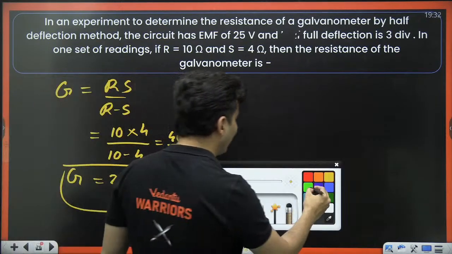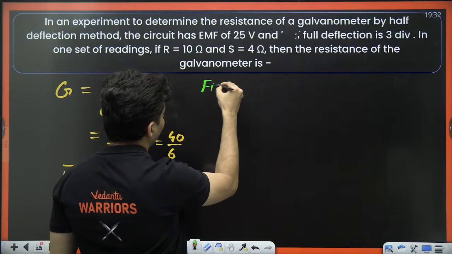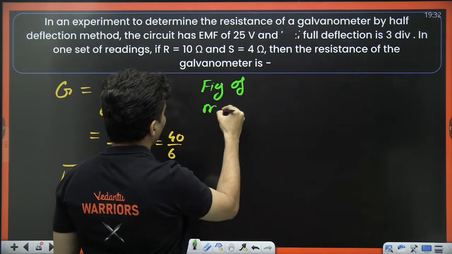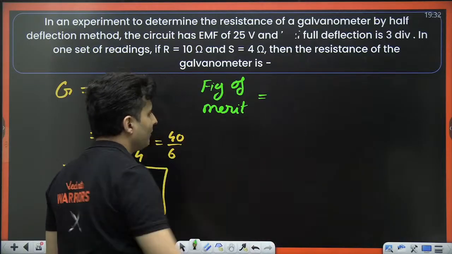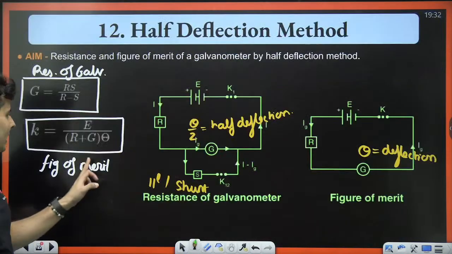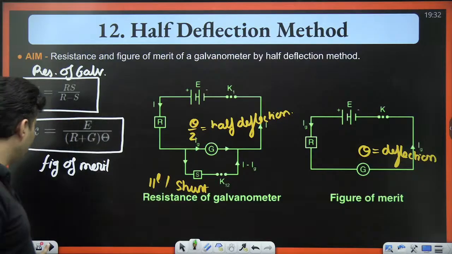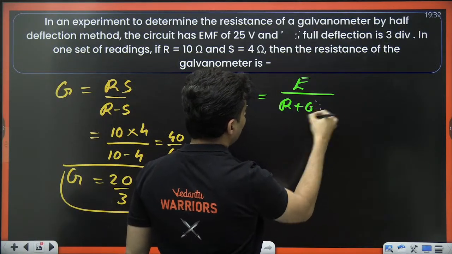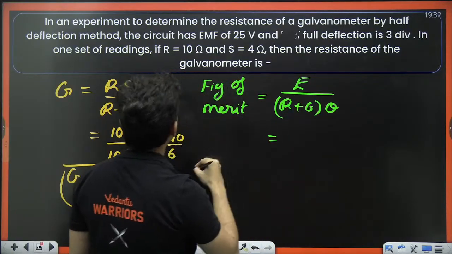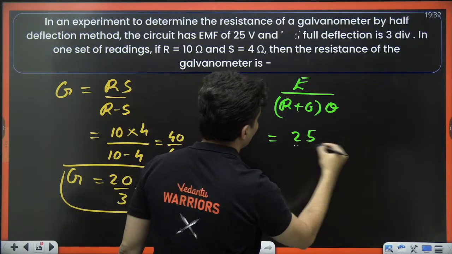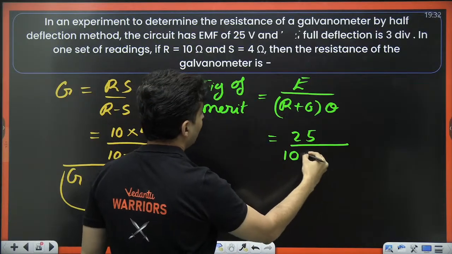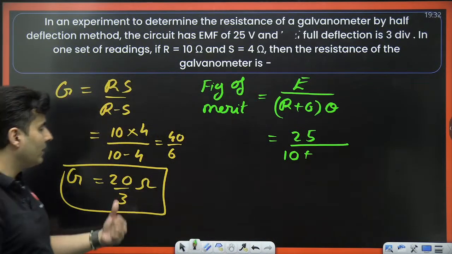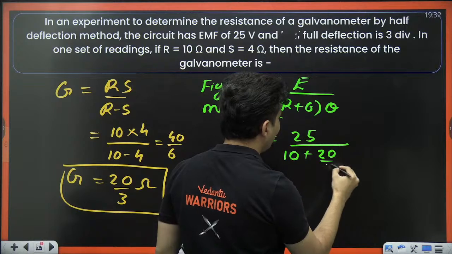We can also find the figure of merit if it was asked. What is the figure of merit formula? Look at this. E by (R plus G) theta. It is nothing but E by R plus G into your theta. What is the EMF? 25 volts. What is the resistance? 10. What is G? We calculated here, which was 20 by 3.